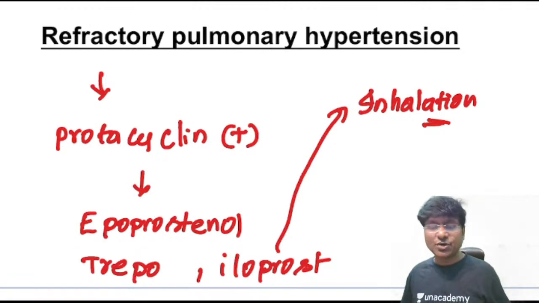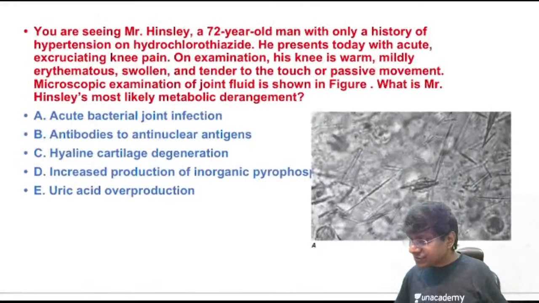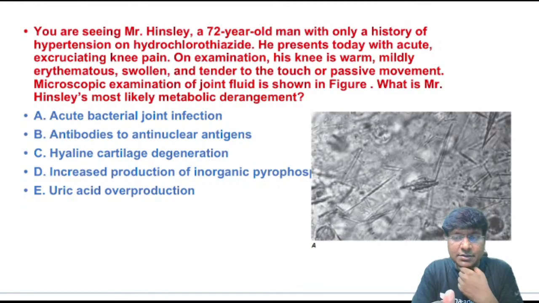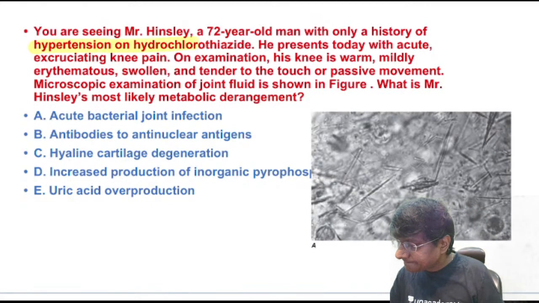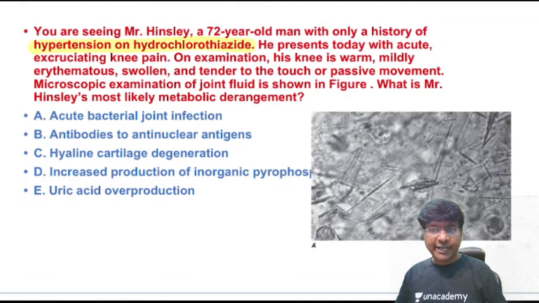So that is about scleroderma in a nutshell, right? Now you see this question. You are seeing Mr. Hensley. He is a 72-year-old man with a history of hypertension on hydrochlorothiazide, and he presents today with acute excruciating knee pain.